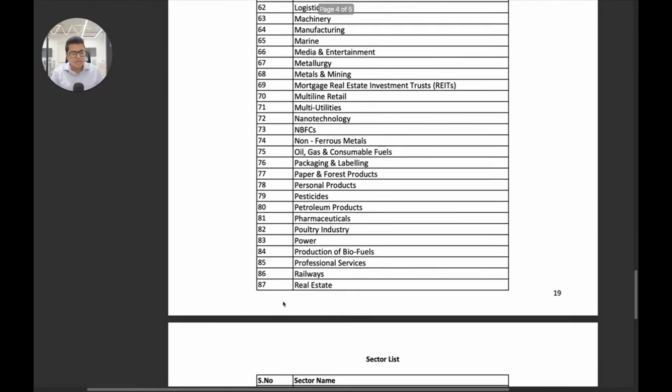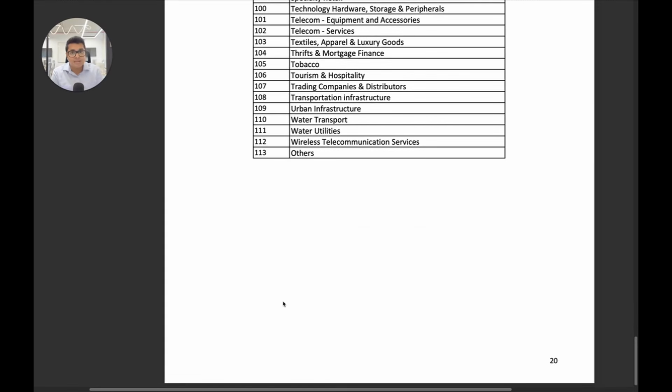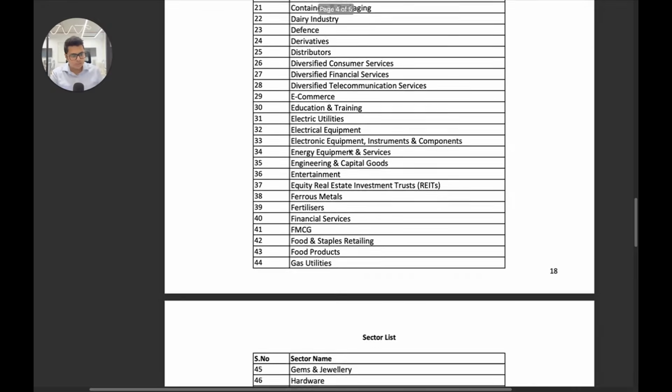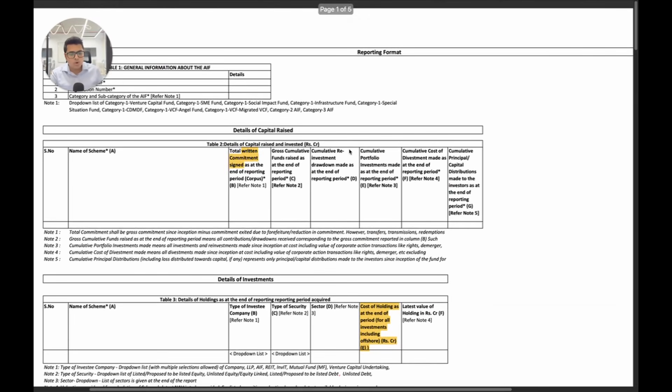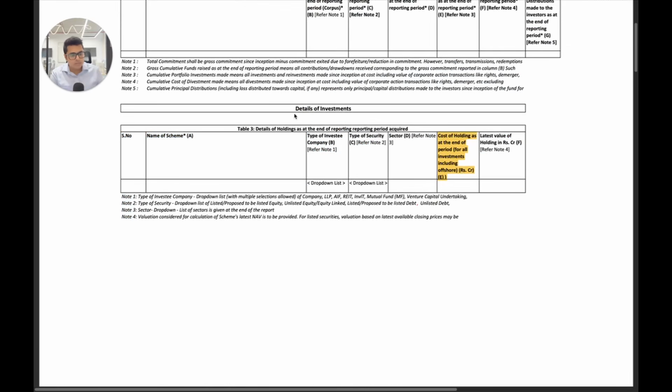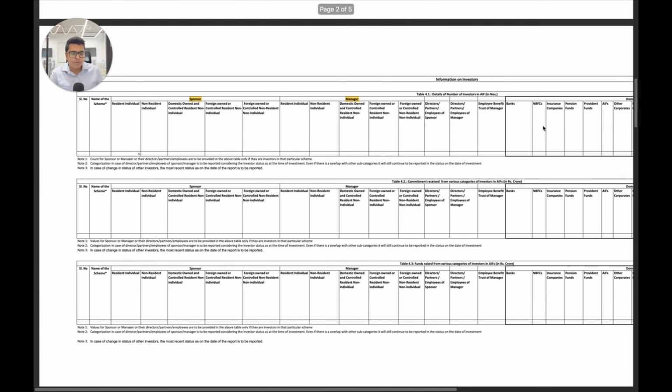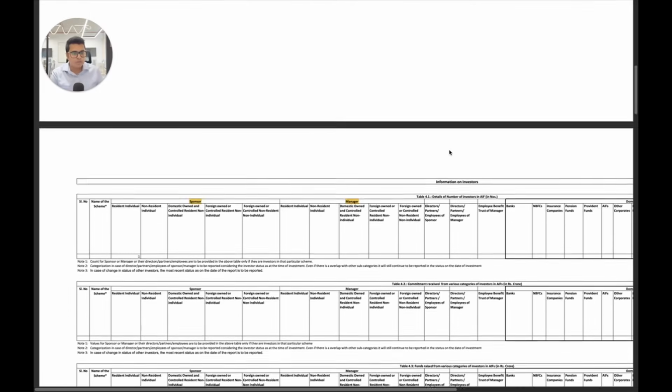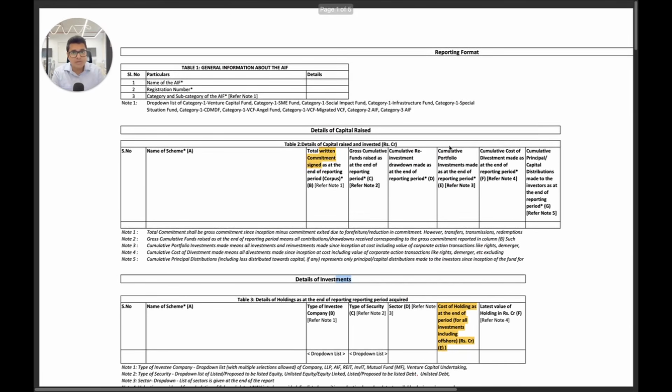So now, as you can see, the quarterly activity report format has actually been super simple. This list has no changes. The sector list stays the same as previous, and all that you have to now give SEBI is how much have you raised, details of capital raised, details of investments made, and a breakdown of your investors' information. That's all. So this actually becomes very simple.